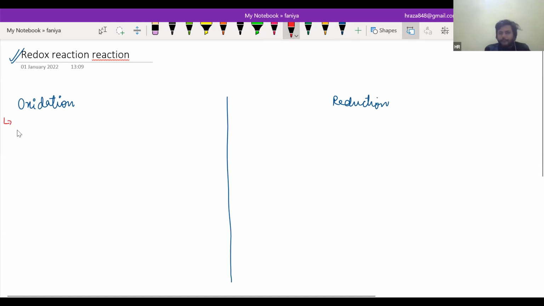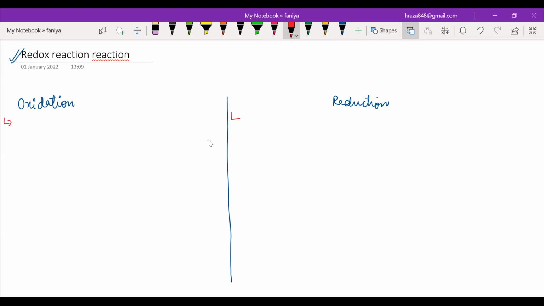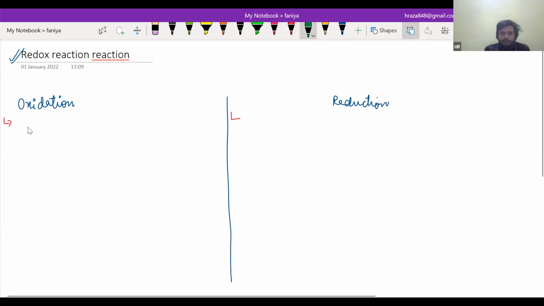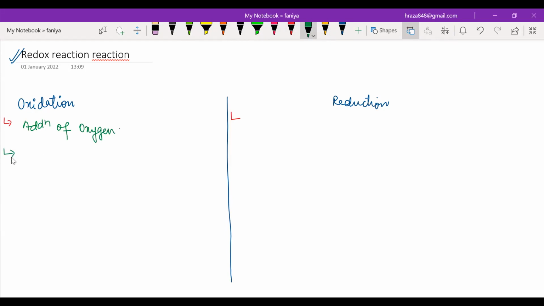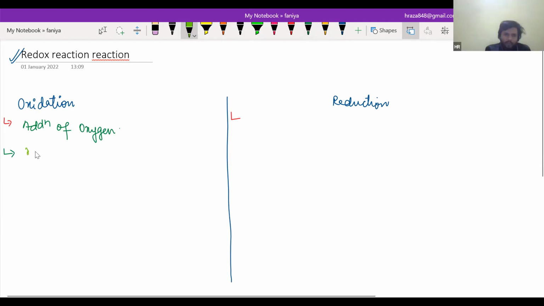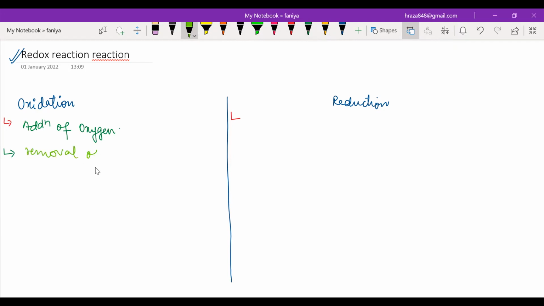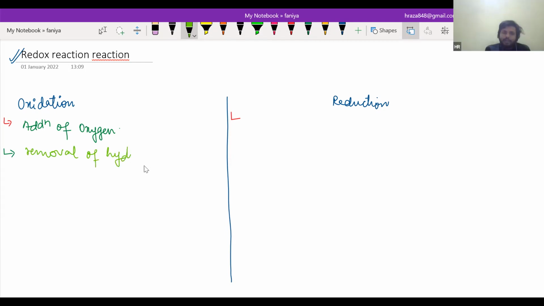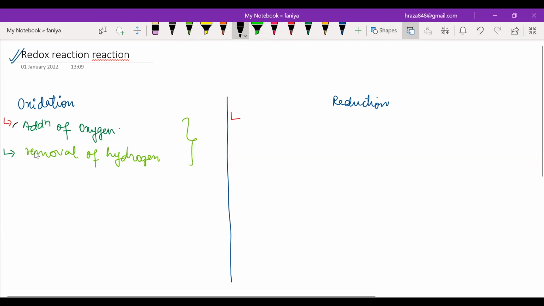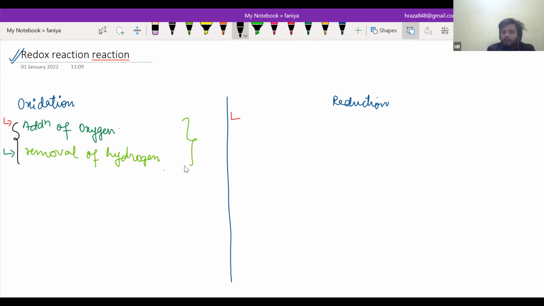First, oxidation. What do you know about oxidation? Any definition of yours? If there is addition of oxygen, then... very good, addition of oxygen. Or any other definition? Removal of hydrogen. Removal of hydrogen is called oxidation, right? This is the oldest concept of redox reaction.